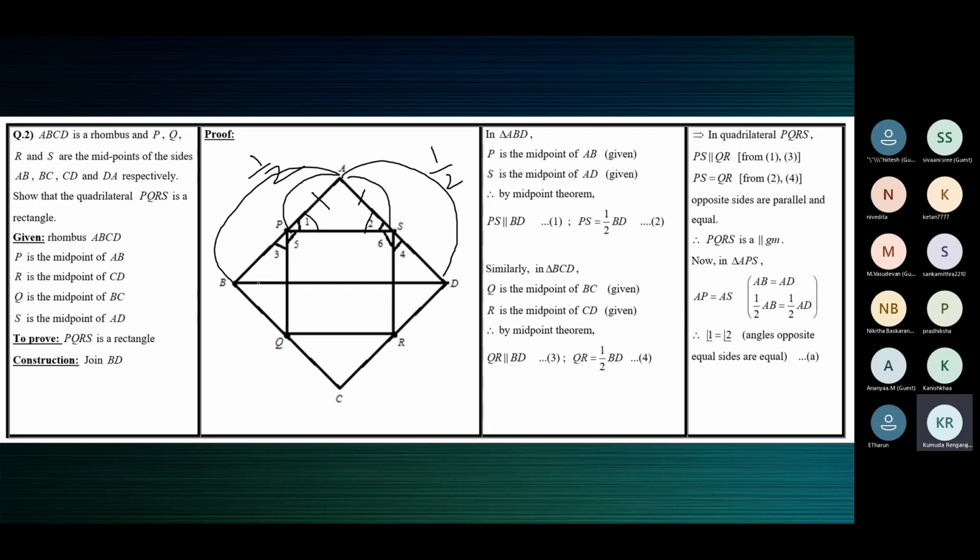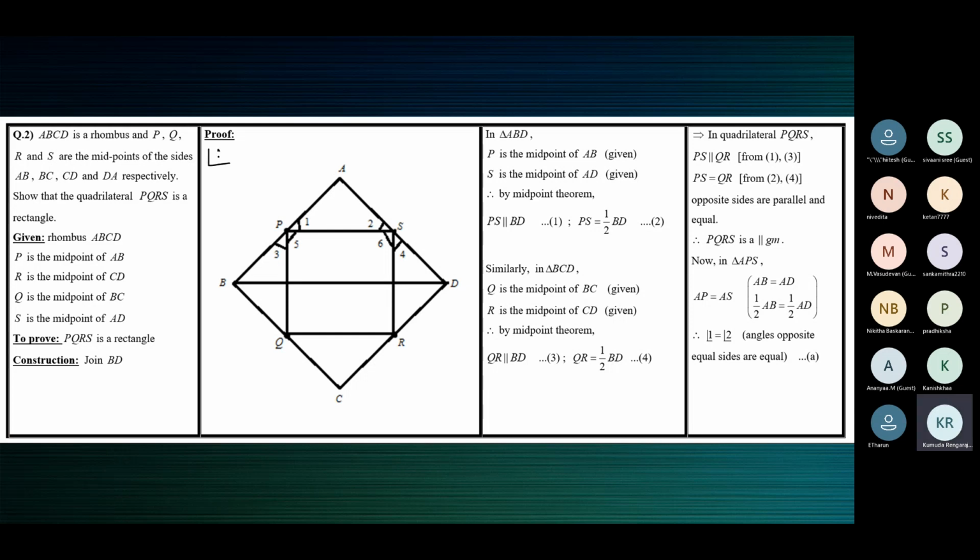Now, I can't explain that fully here, but I'll tell you what it is. These two triangles are congruent. And hence, by CPCTC, you will get angle 3 is equal to angle 4. See how the triangles are congruent later. So we have proved that angle 1 is equal to angle 2 and angle 3 is equal to angle 4.